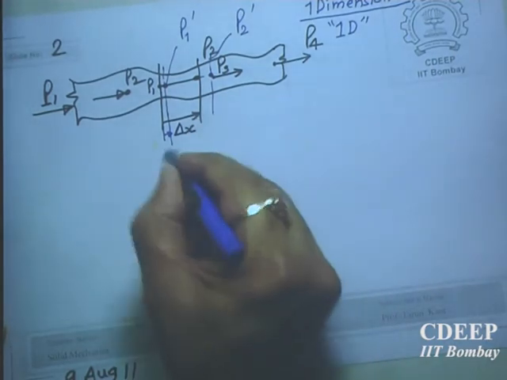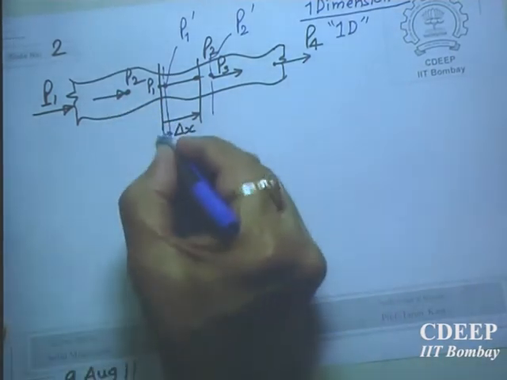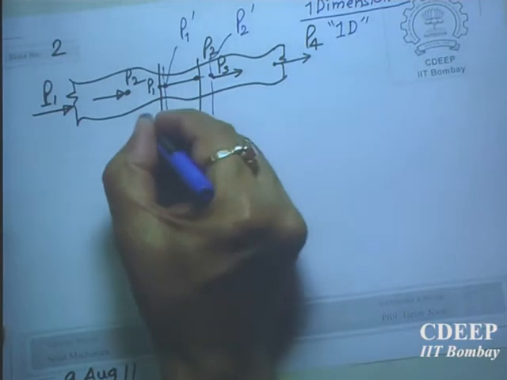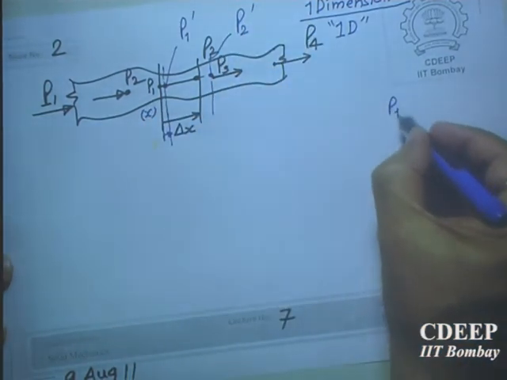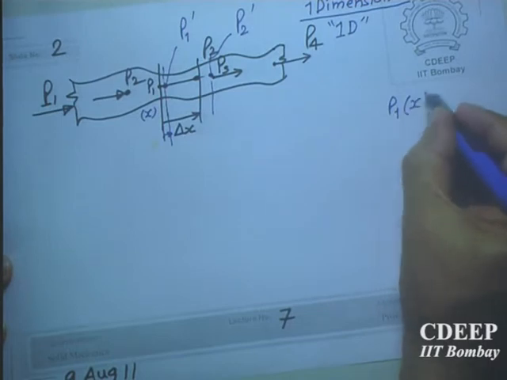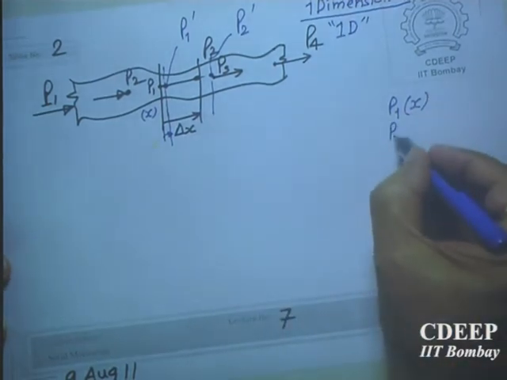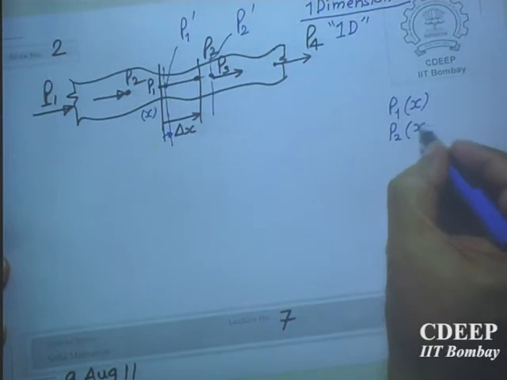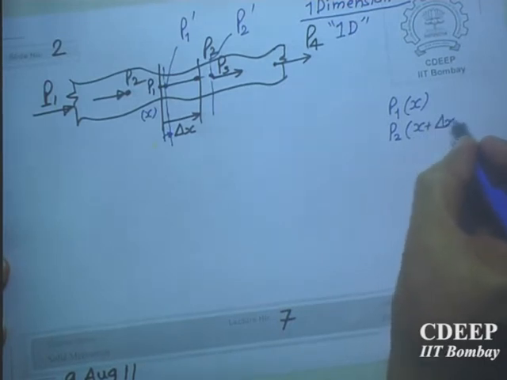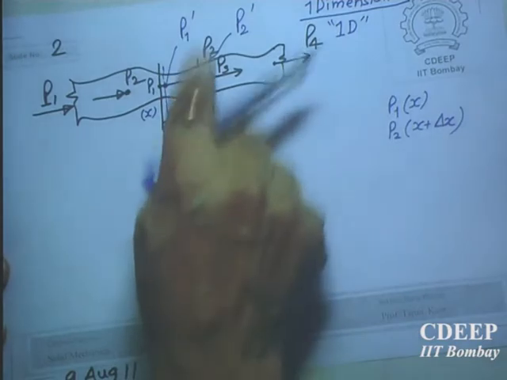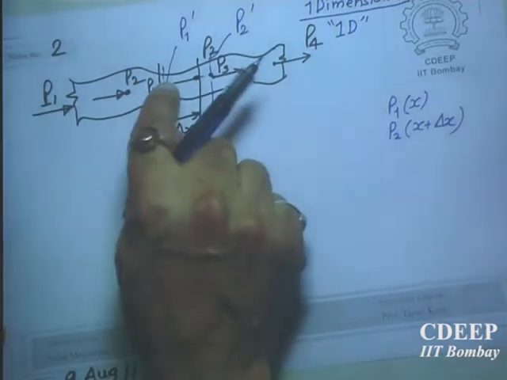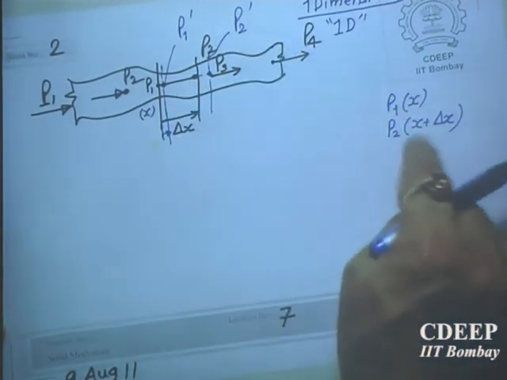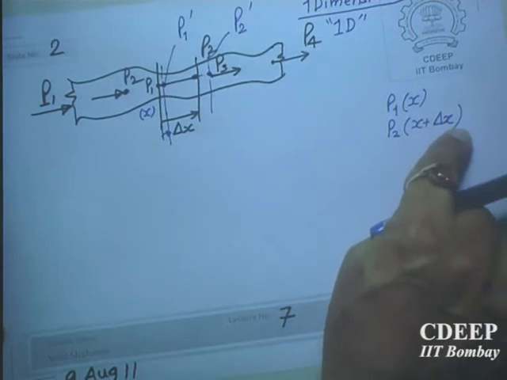So this point will move, this point whose coordinate was, let us say, x. P1 had coordinate x, and P2 was originally at x plus delta x, how many people understand this? P2 was x plus delta x, because the length from here to here is delta x. So that coordinate becomes x plus delta x, original.